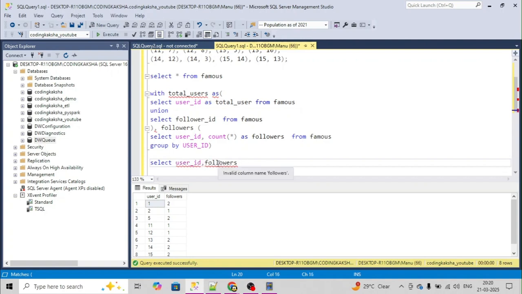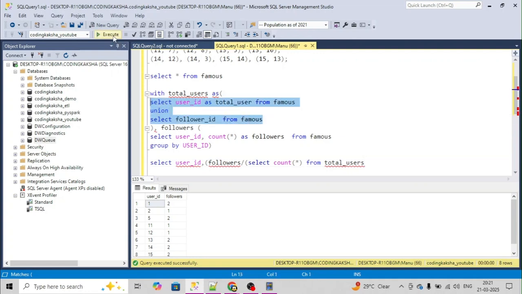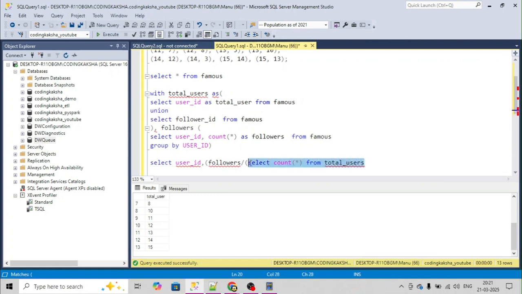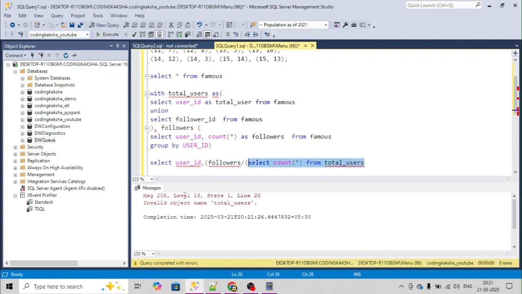number of followers, and just take this divided by the total users, right? So for that, what we will do: select count star from total user. In this table we have found the list of the users only, right? So if we do the count, we will get how many users we have. So we are counting the total users. We have a total of 15 users, so we will get 15 over here.